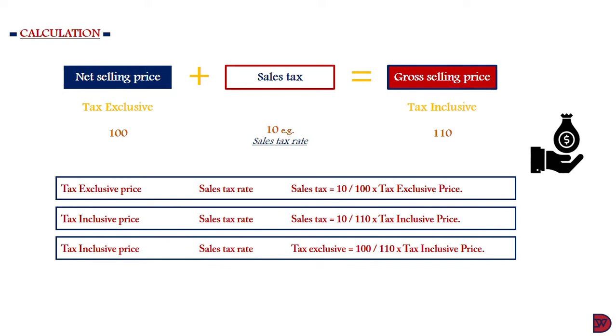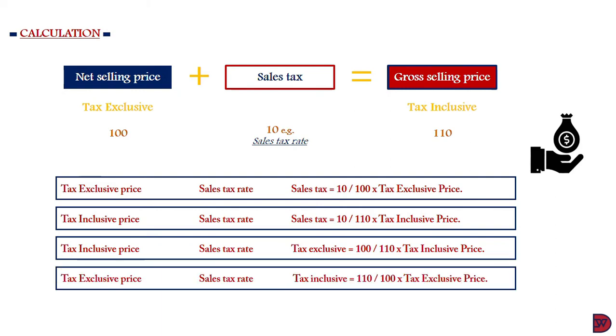In a situation where the tax inclusive price is available and the tax rate is also available, to find the tax exclusive price, you take the 100, divide by 110 and multiply by the tax inclusive price. Finally, if you have the tax exclusive price and you have the sales tax rate available, to find the tax inclusive amount, you divide 110 by 100 and multiply by the tax exclusive price.